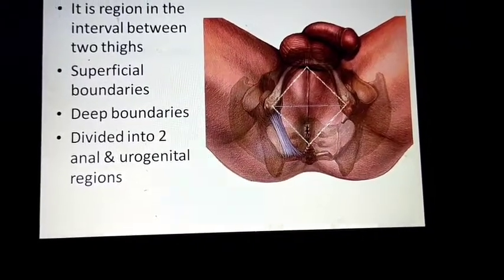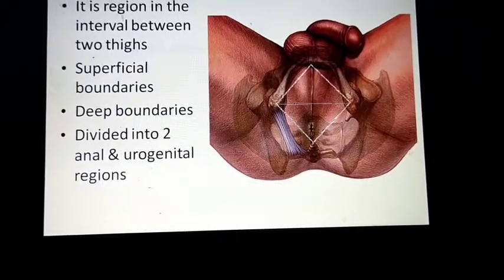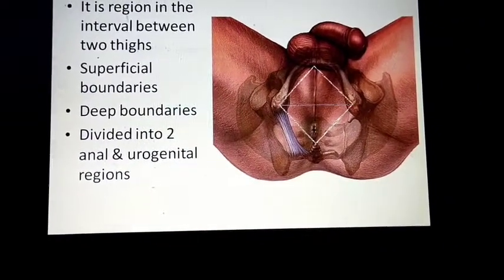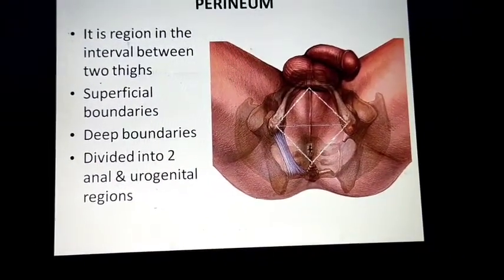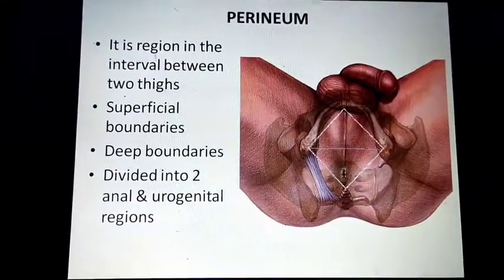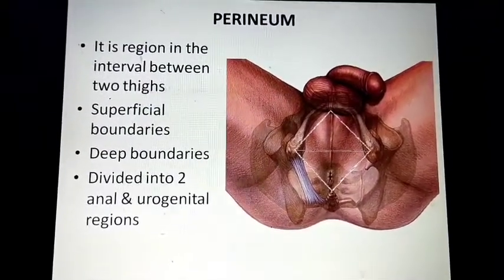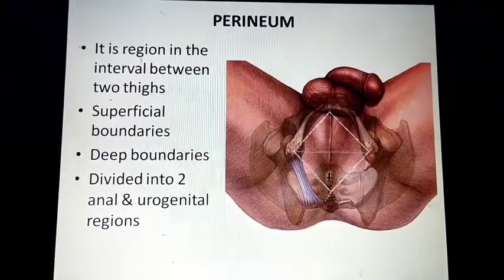In general, the perineum is a region or area between the anus and genitals. The perineum is separated from the pelvic cavity superiorly by the pelvic floor.